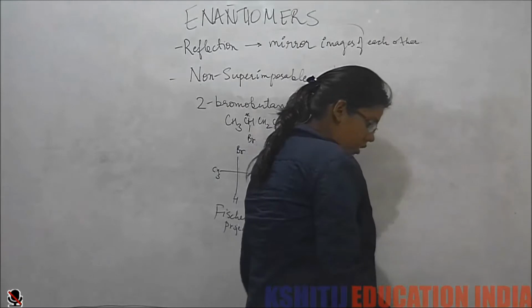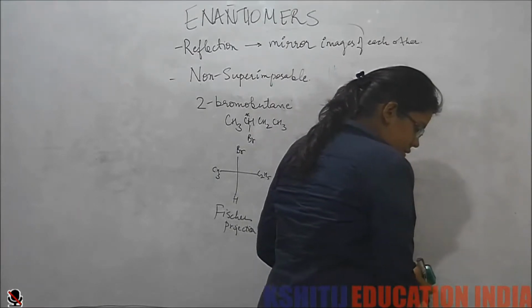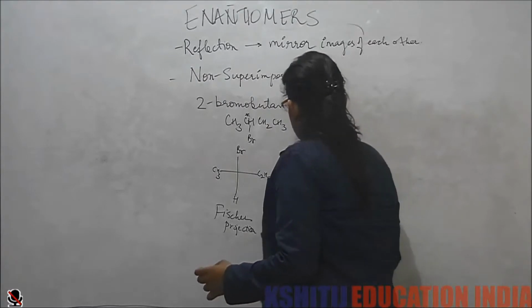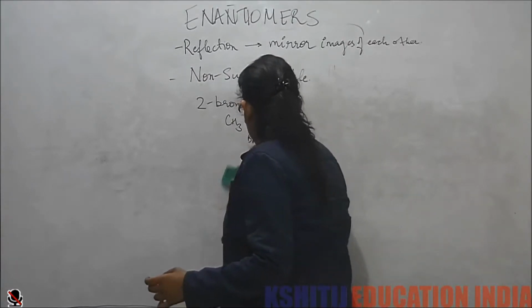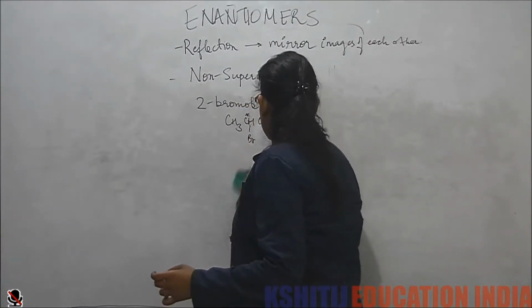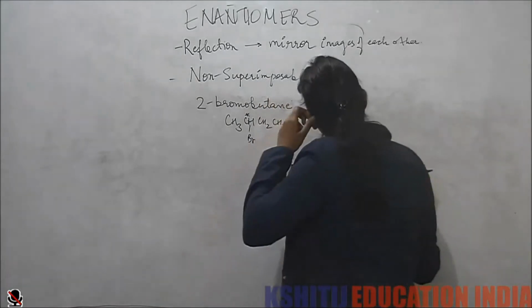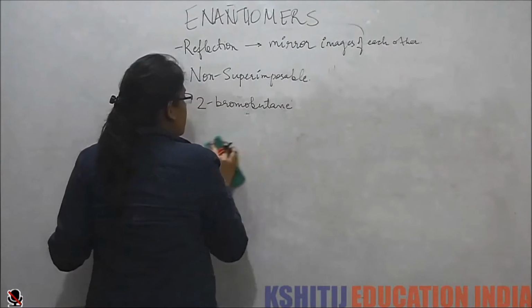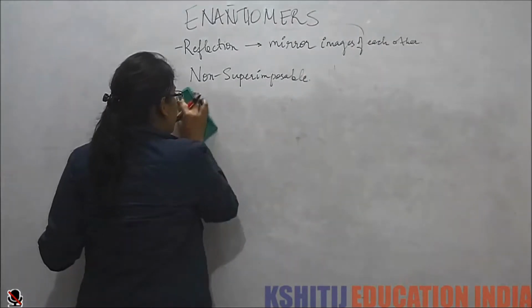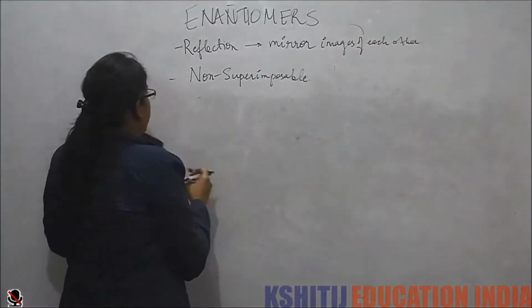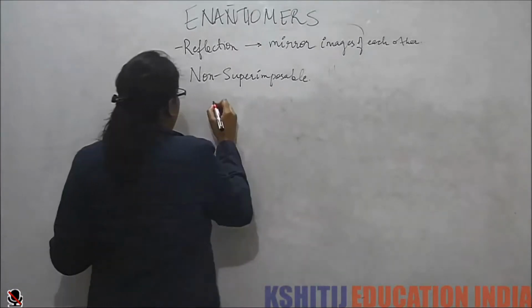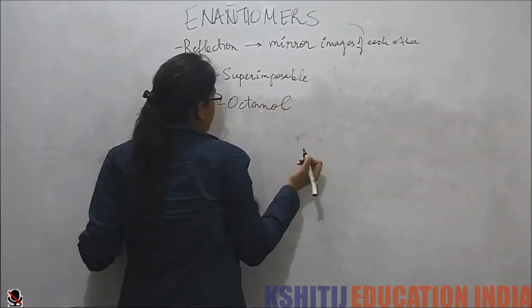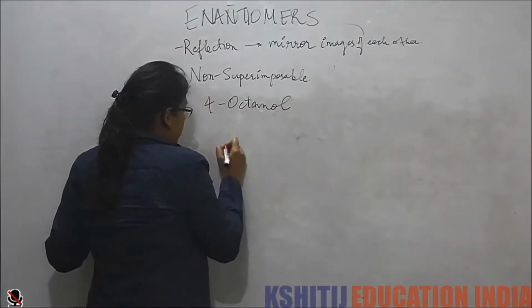Now we can take some more examples. Let's take some more examples. If I have 4-octanol, then what will I do?